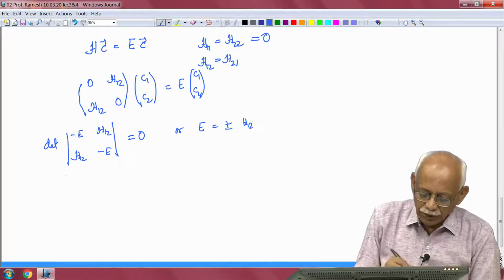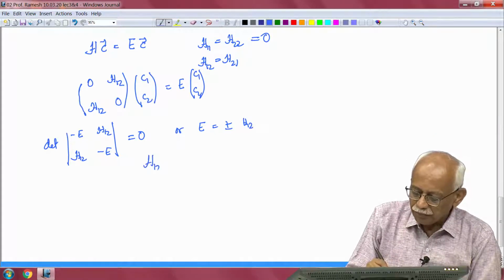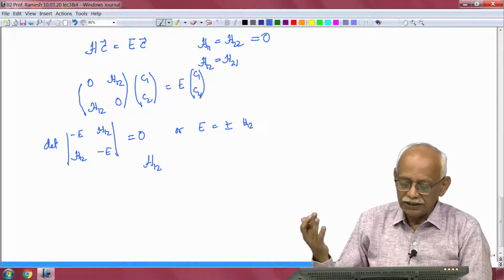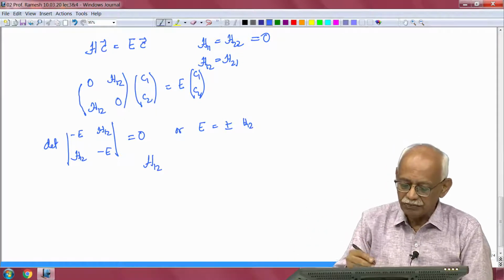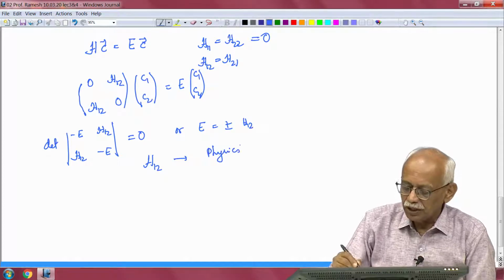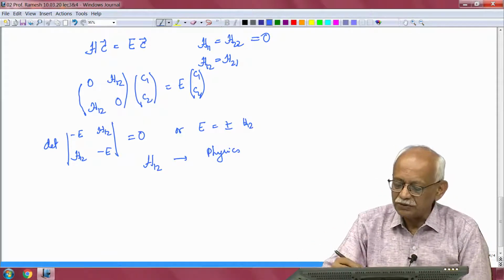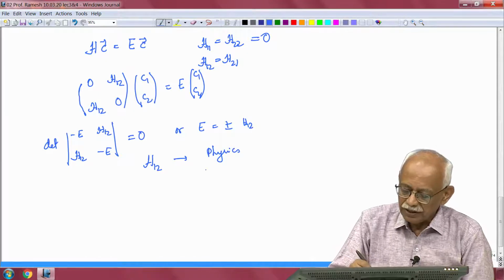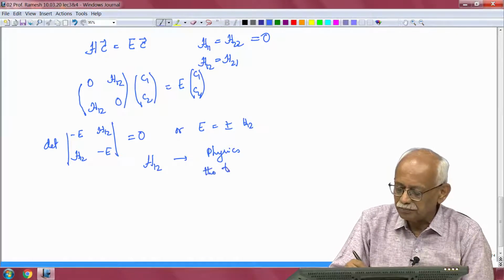So, this H12 in different contexts is called by different names. In physics books it is referred to as the transfer integral, or it is also referred to as the hopping integral.